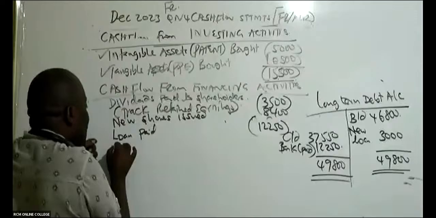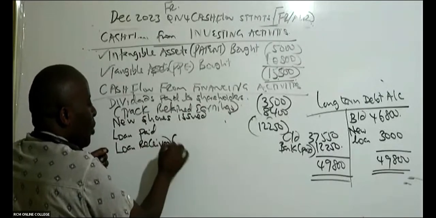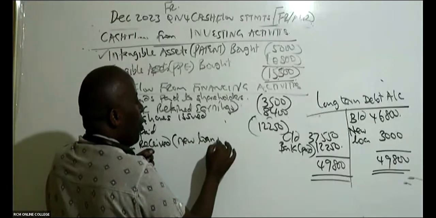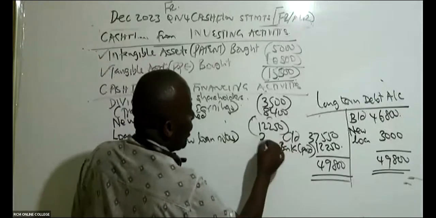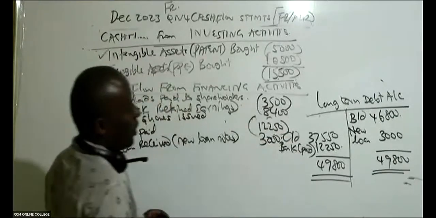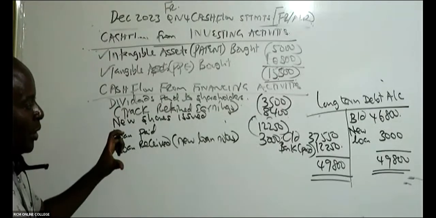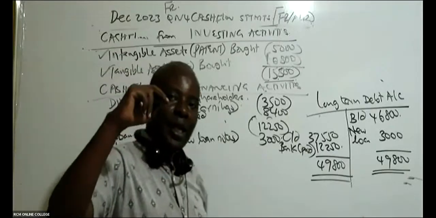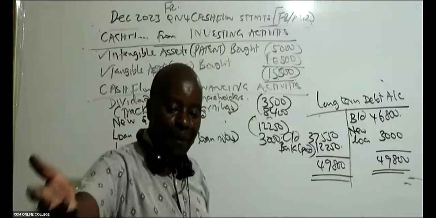But you see, we also received a new loan. Loan received because of new loan notes. So many guys will forget this one here. The new loan notes gave us 3,000 like that. So here we are looking at loan. For loan under financing activities, you must tell us how much did we receive and how much loan did we pay?